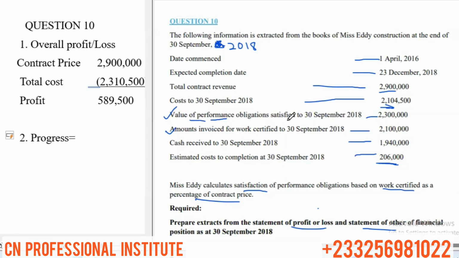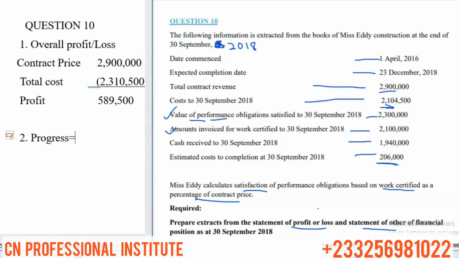This value here is the value of performance obligation certified to 30th September 2018. So this is the work certified. The value of performance obligation was certified and satisfied. Are you following? So the value of performance obligation satisfied to 30th September 2018 here is the work certified. And this amount invoiced here is the amount we are invoicing the customer. That means the amount billed or invoiced. And the top here is the value of work certified. So don't confuse yourself.